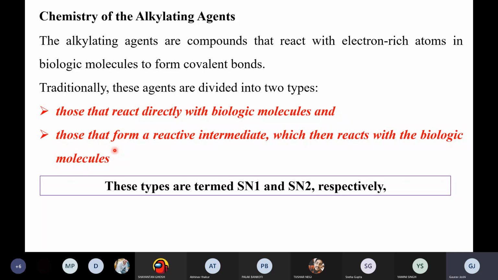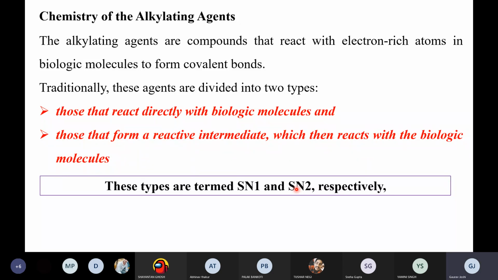Now these types of drugs are termed SN1 and SN2 respectively. This SN1 and SN2 does not refer to the reactions you have learned in organic chemistry.